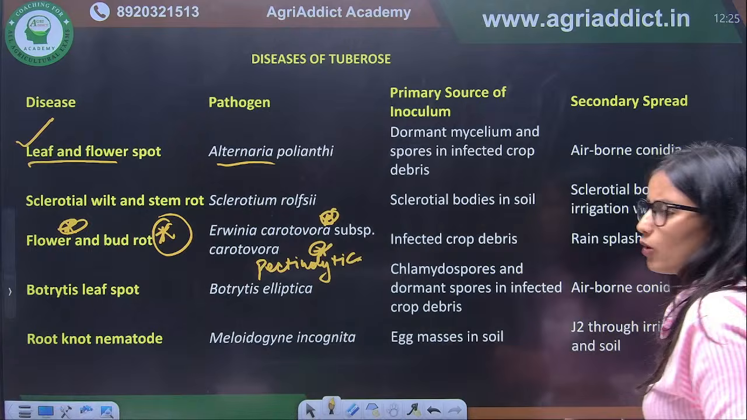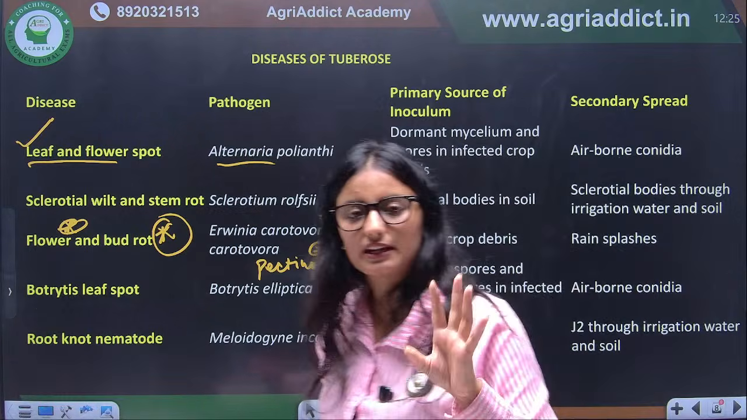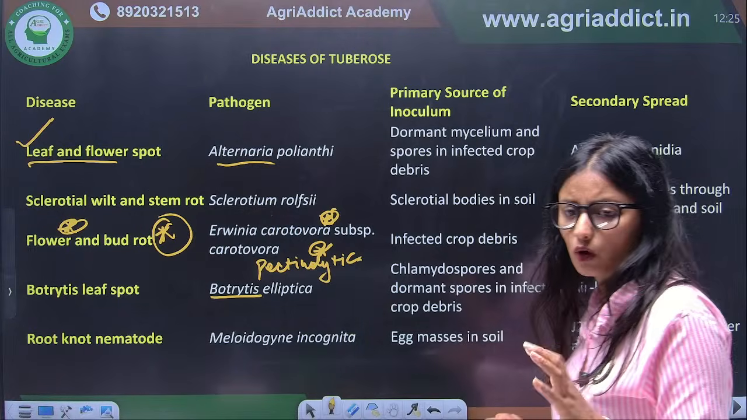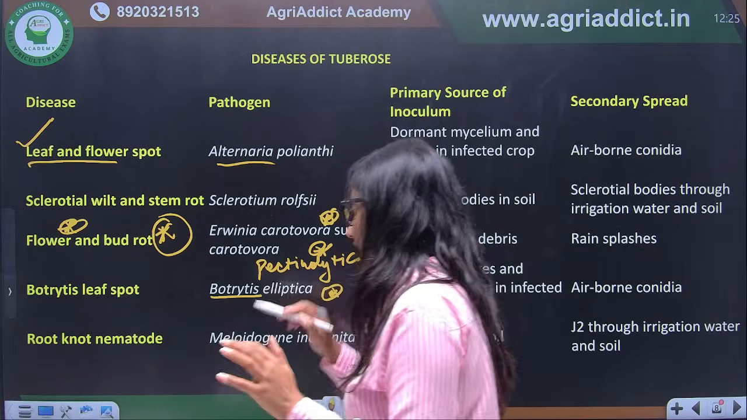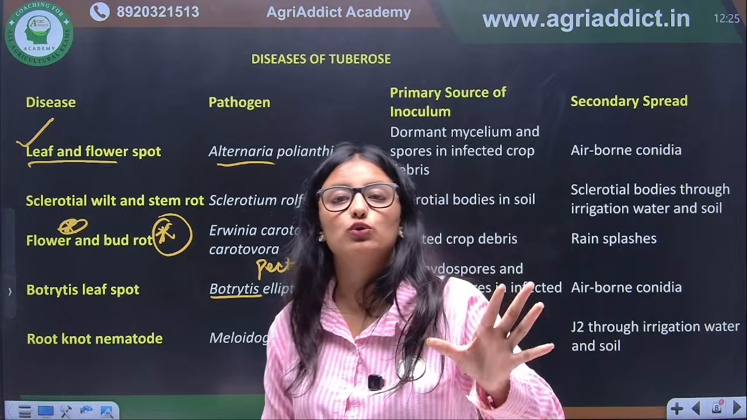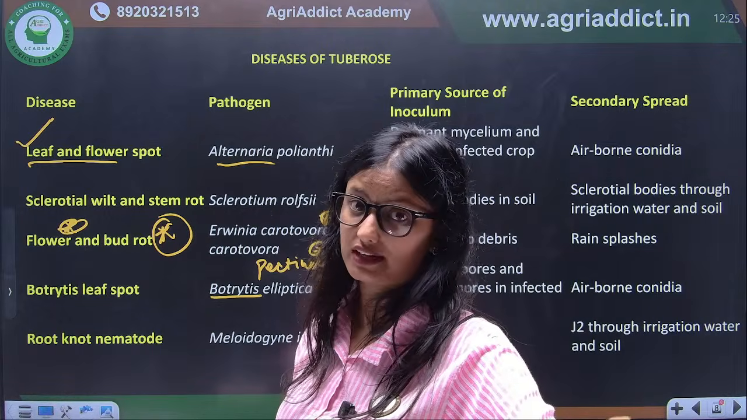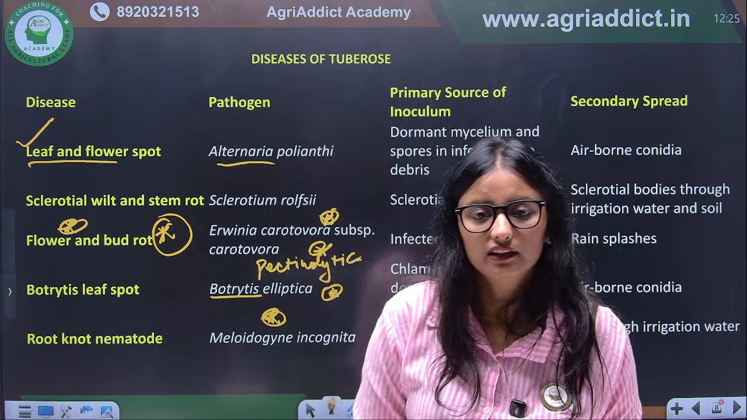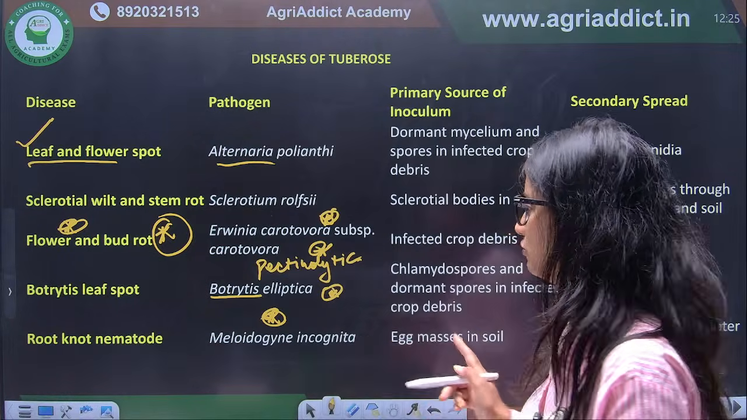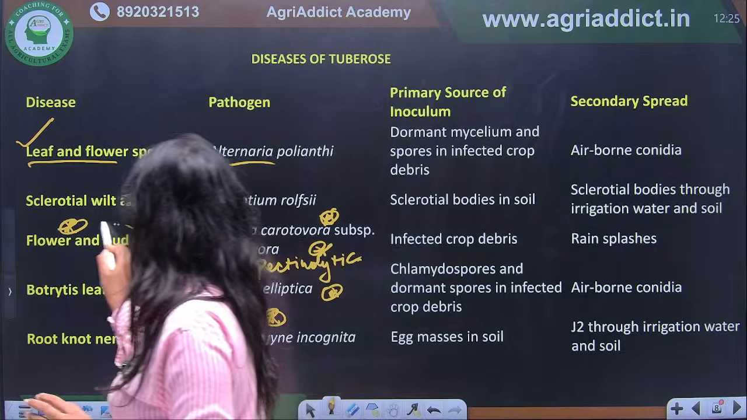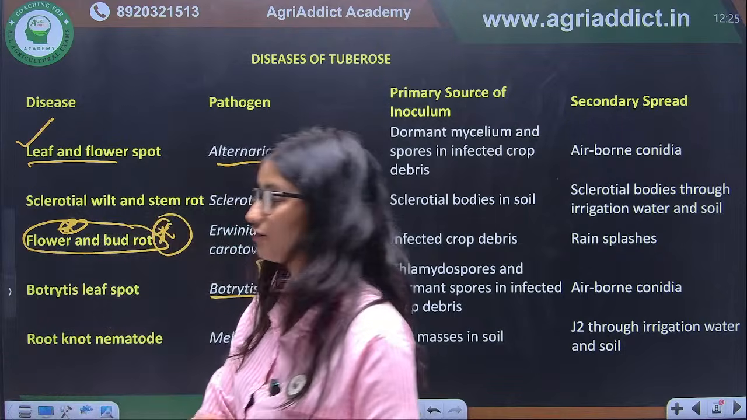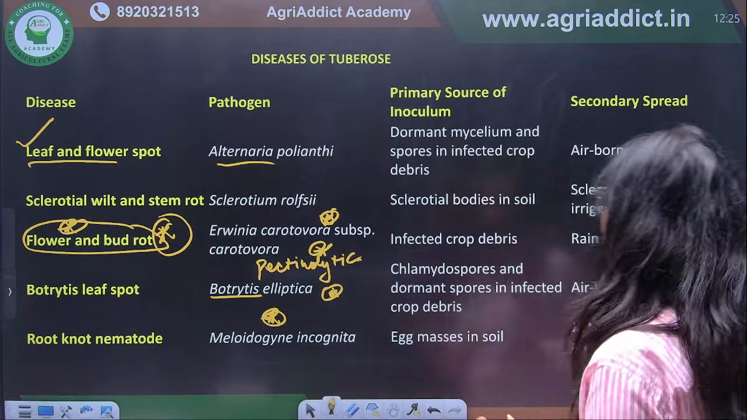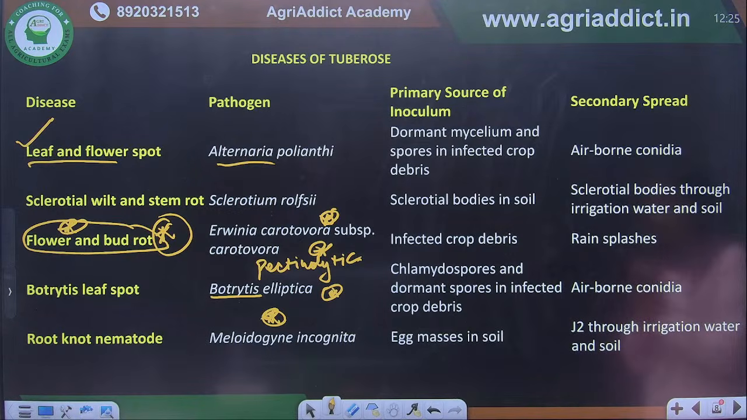If we talk about Botrytis leaf spot, as its name indicates, the causal organism will be Botrytis elliptica. And if we talk about nematode, the major root nematode is again Meloidogyne incognita. Clear? So what is the different disease that we discussed? That is flower and bud rot, and it is caused by Erwinia. Okay? So these are the diseases of the tuberose.